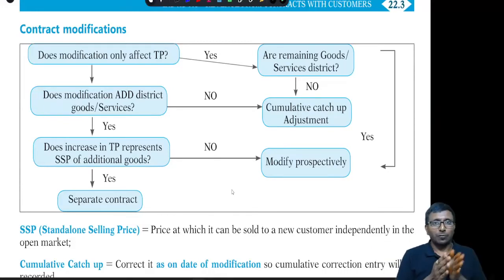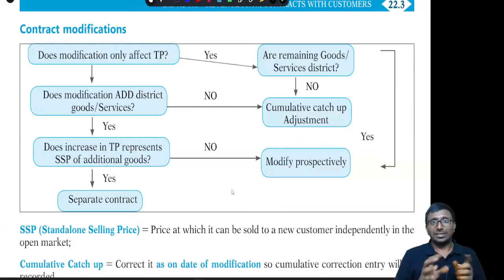Means I have already performed, for example, a contract for 2 years. I have performed my job for 6 months, and 1.5 years is supposed to be done. What is the work I did in the first 6 months and the next 1.5 years? Are the remaining goods or services the same? If you say yes, then we will modify it prospectively. If we modify it prospectively, I will explain it.